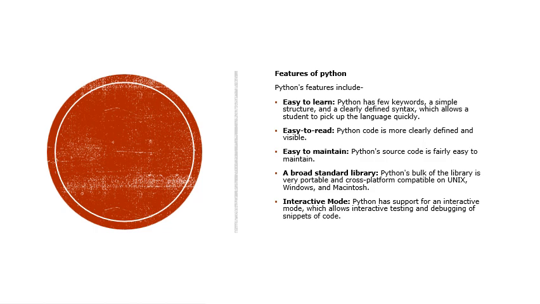And another feature, Python has a broad standard library. Python's bulk of library is very portable and cross-platform compatible on Unix, Windows, and Macintosh. So what we're trying to say at this point is Python has broader usage across various platforms, such as Windows, Unix, Linux, Macintosh, and so on.